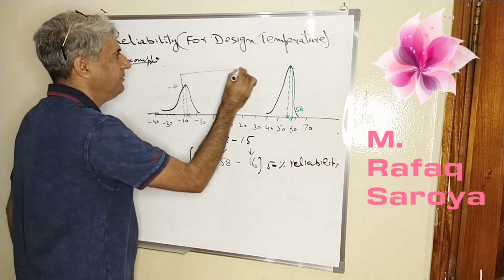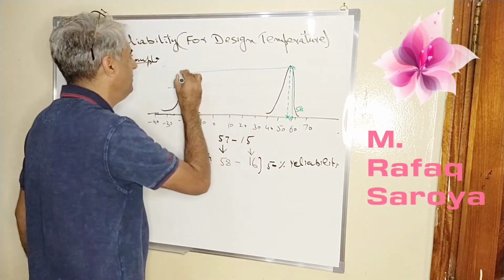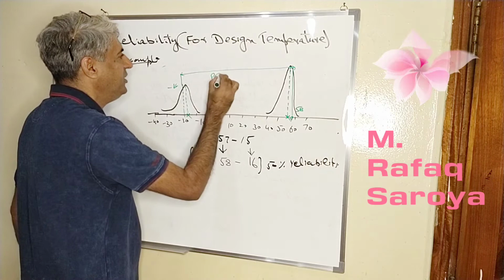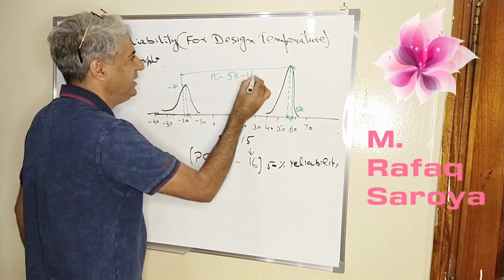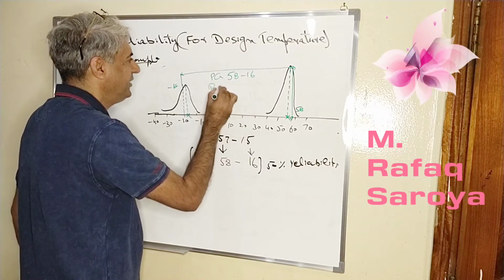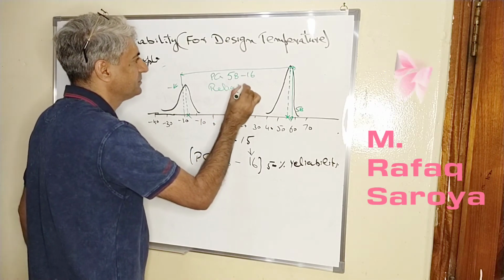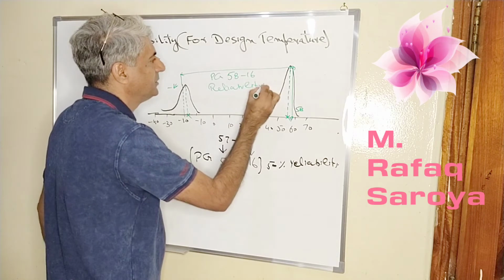So this value which we have come from this PG 58 minus 16 gives us reliability of 50%.